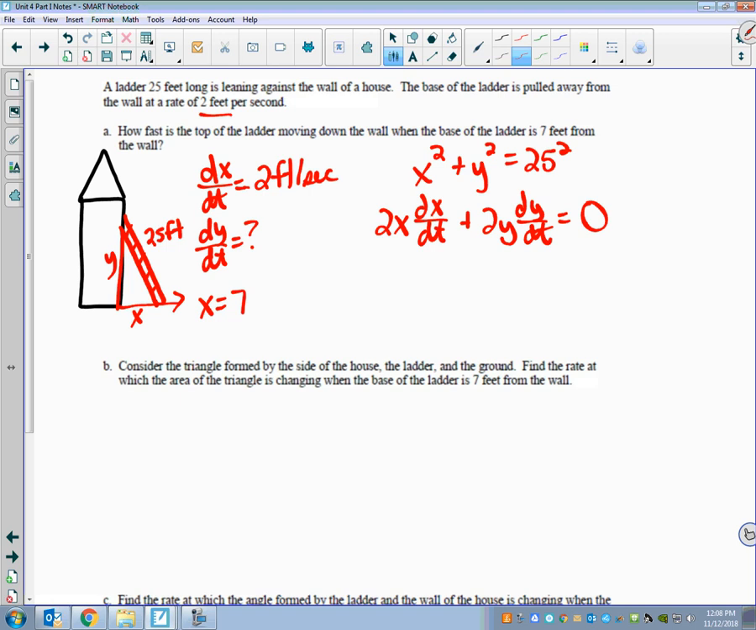So if we know x is 7, could we say 7 squared plus y squared equals 25 squared? Move that over, you get 576 if you subtract 25 squared minus 7 squared, and you take the square root and you get y equals 24.